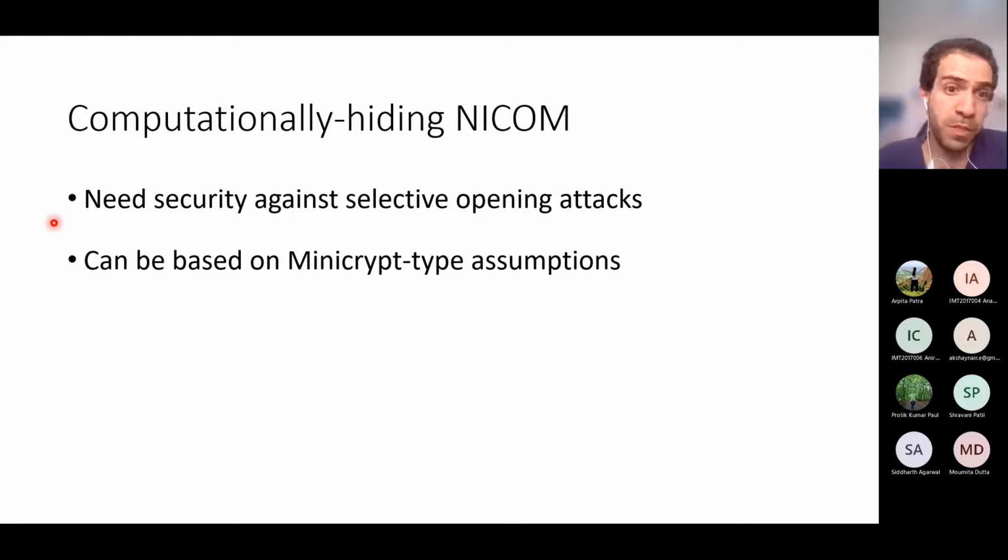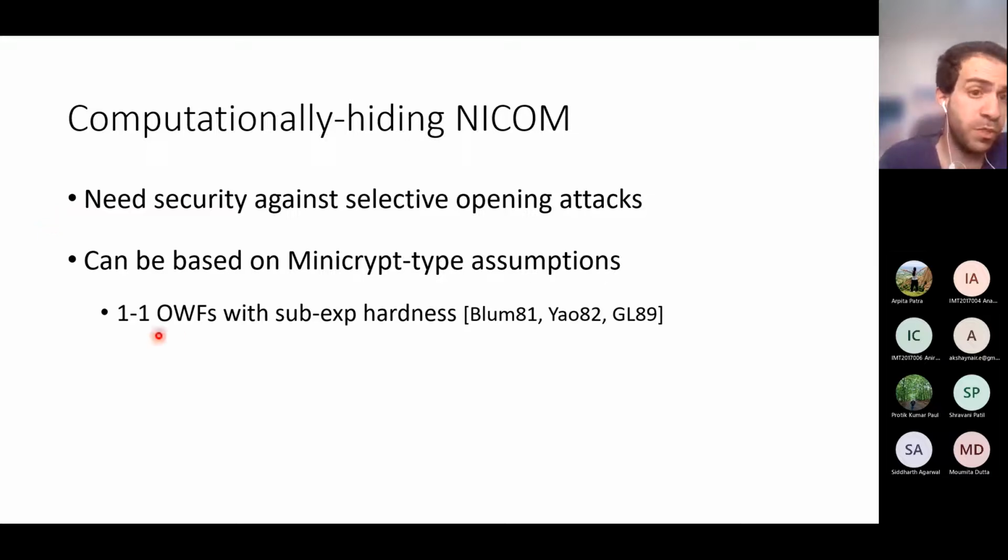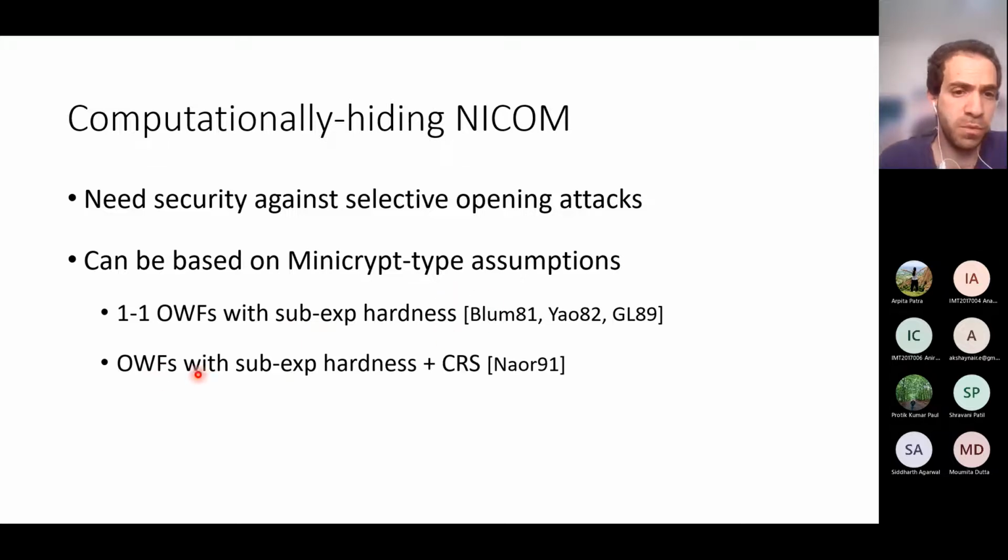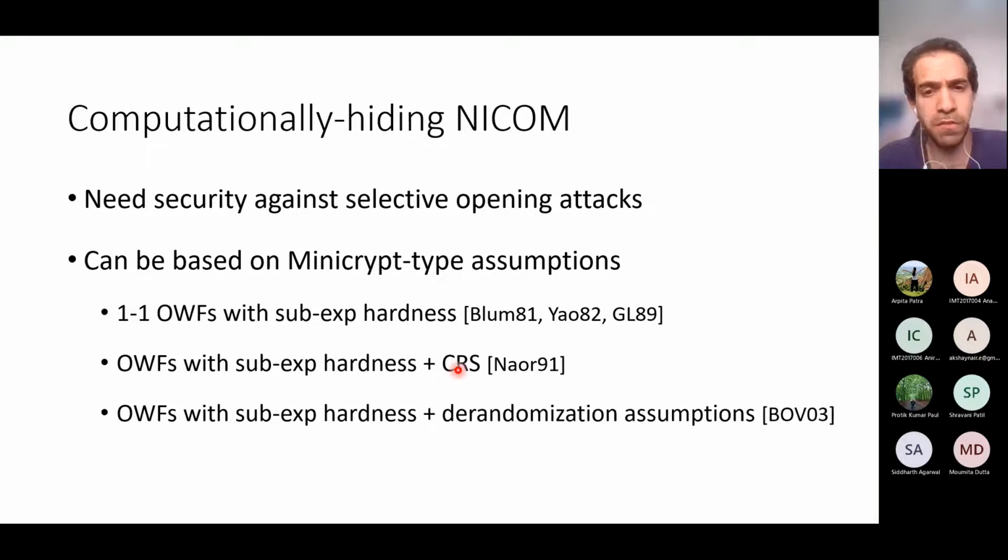The good news is that such commitments can be based on minicrypt type assumptions. For example, on injective OWFs with sub-exponential hardness, or even standard OWFs with sub-exponential hardness together with a common random string. And in fact, you don't actually need a common random string. You can replace it with the randomization assumptions. Okay, so by using either the first assumption here or the third assumption here, you obtain a two-round MVZK protocol in the plain model and for minicrypt type assumptions.